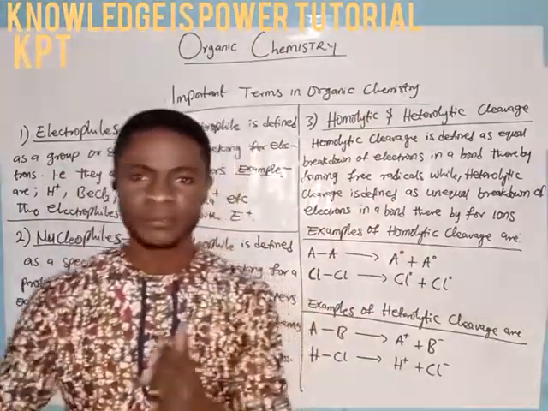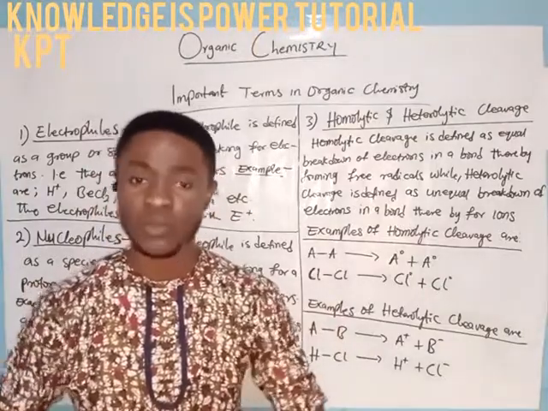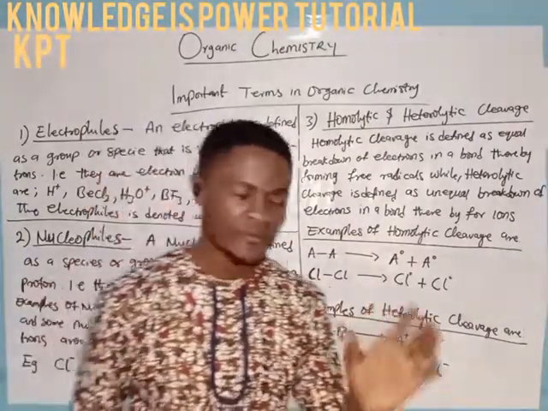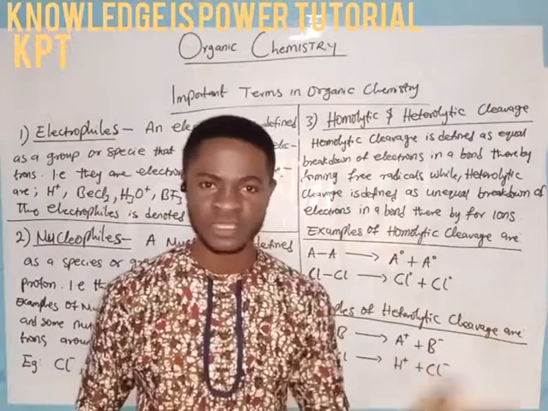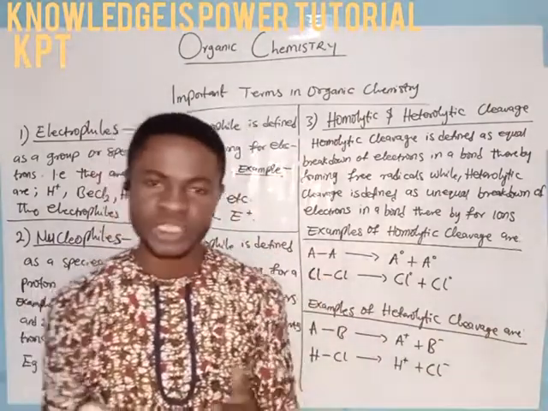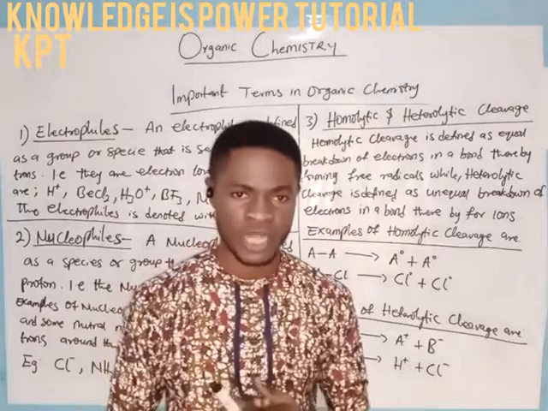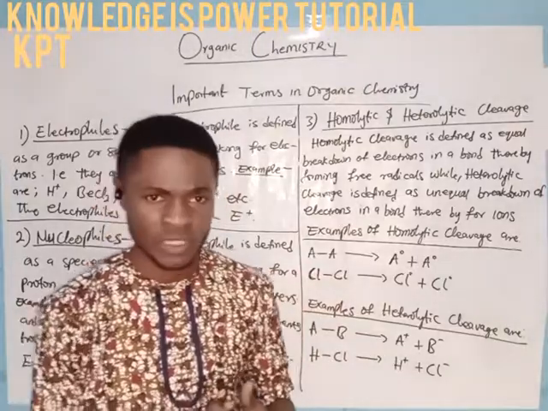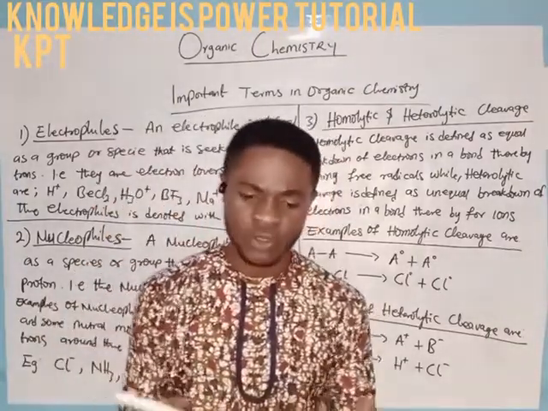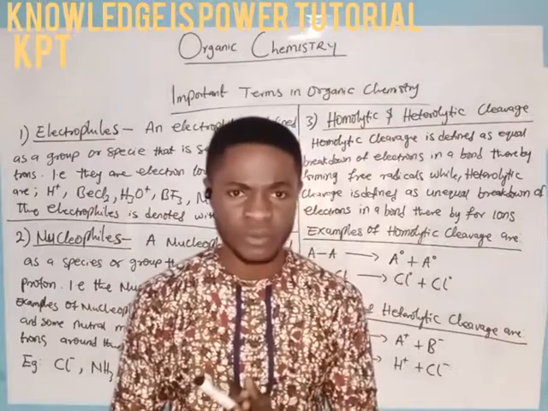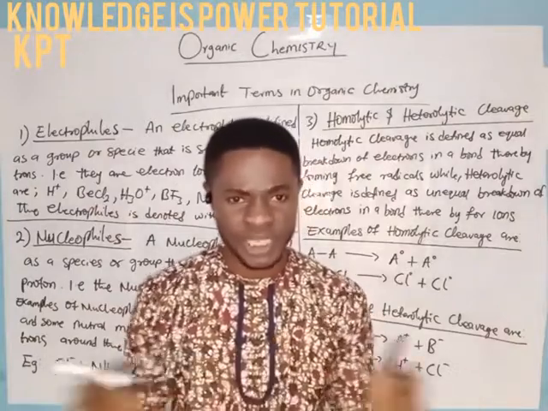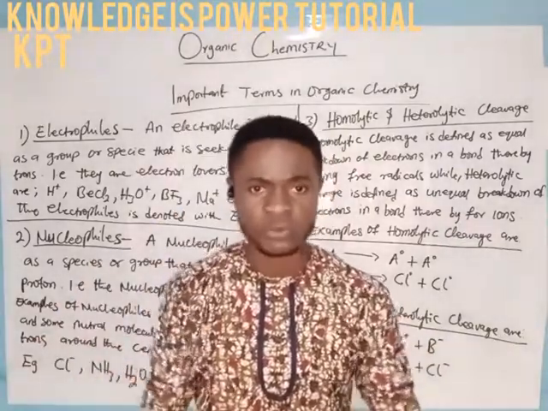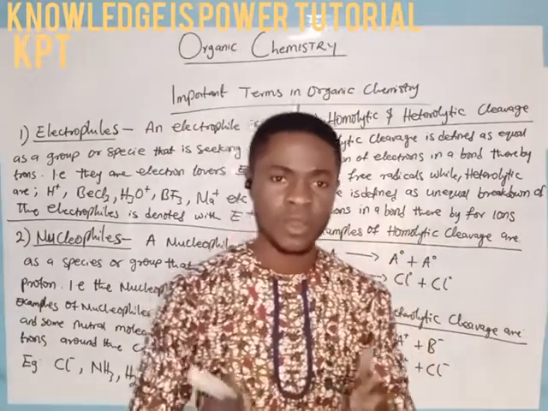Listen, if you have studied or will still study chemical bonding, there is a very important type of chemical bonding called covalent bonding. Covalent bonding has to do with sharing of electrons between two elements or atoms. In this sharing, the two participating atoms contribute their electrons equally. Very important. If the bond formed by contributing electrons wants to be broken, it could either be broken homolytically or heterolytically.